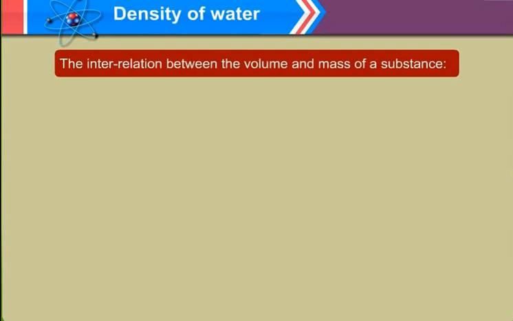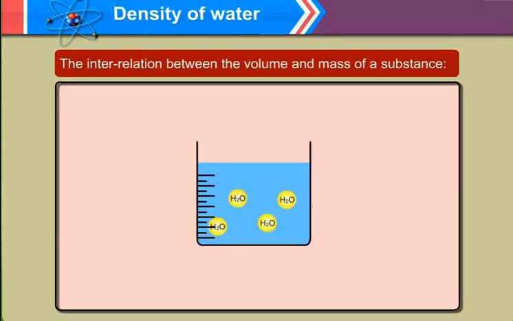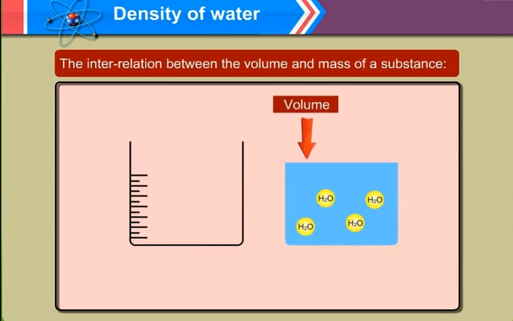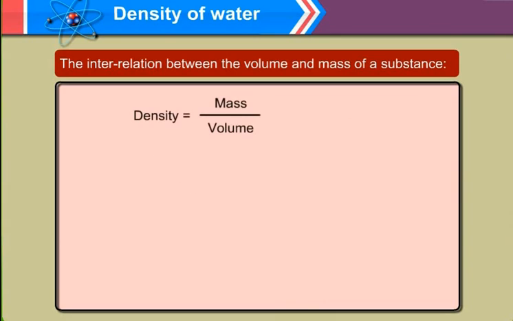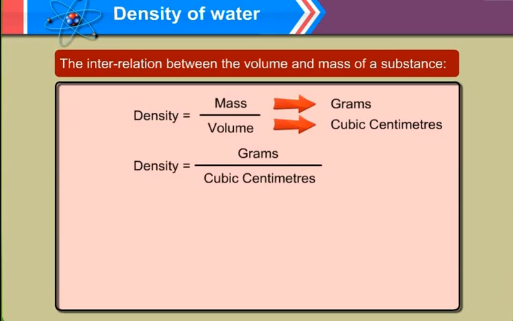As I told, density is equal to mass upon volume. Now, you can see the volume in the diagram and the matter, the mass. Density is equal to mass upon volume. Now, mass is measured in grams and volume is measured in cubic centimeters. Density then becomes gram upon cubic centimeter. This is the unit of density. Grams per cubic centimeter is the unit of density.